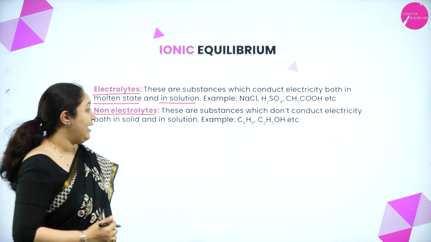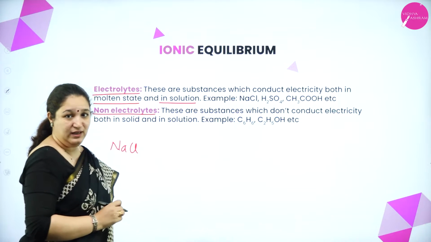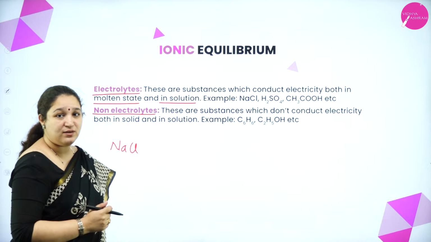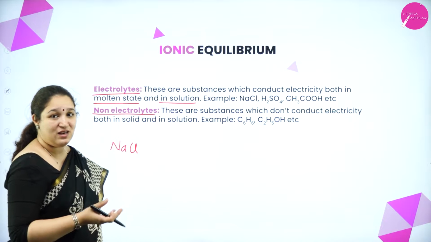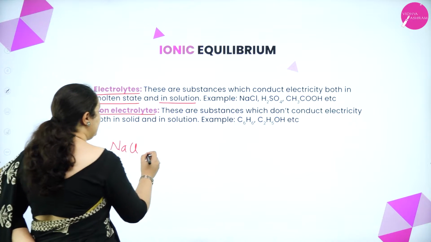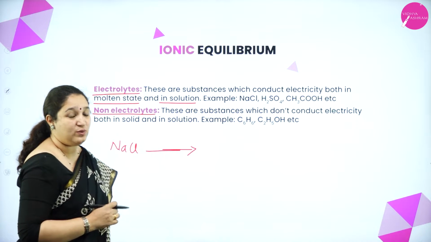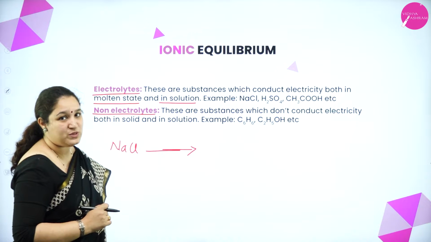For example, NaCl. If we take molten NaCl, it will conduct electricity. And if I take NaCl, the salt, and dissolve it in water, it will ionize. Decompose is not the correct word; ionize is the correct word.